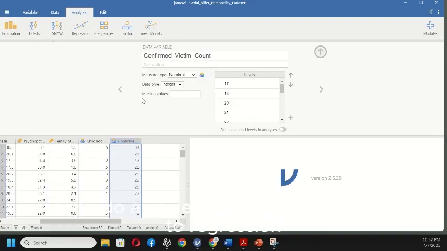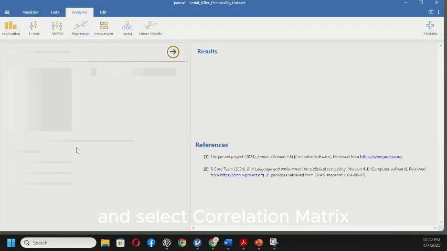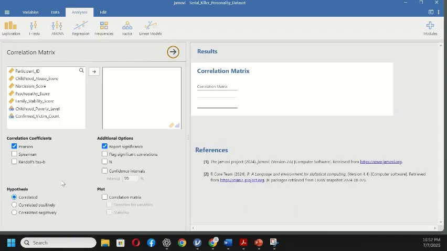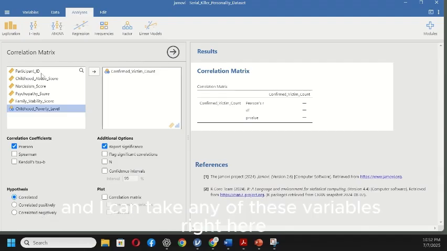So to do a correlation, you're going to go to regression and select correlation matrix. And I want to associate these variables with my confirmed victim count. So I'm going to throw that over there. And I can take any of these variables right here and place them over here to do a correlation.